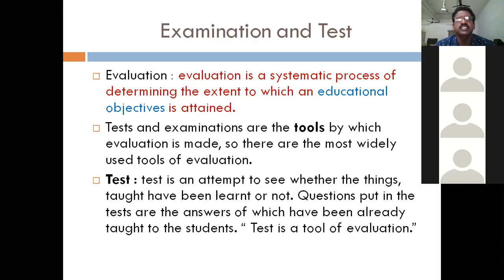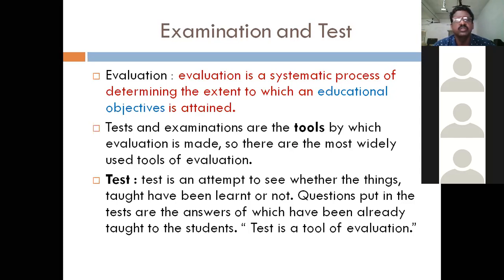Now, examination and test. See, evaluation is a systematic process of determining the extent to which an educational objective is attained. This is the famous definition of evaluation. We can know through evaluation whether the educational objective is attained or not.